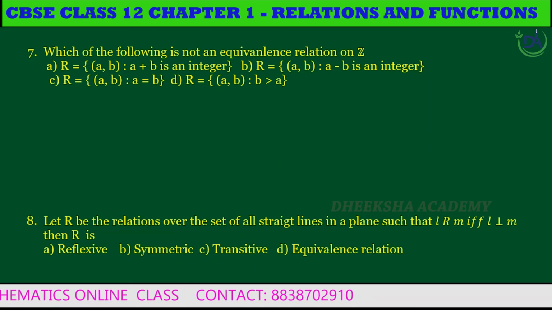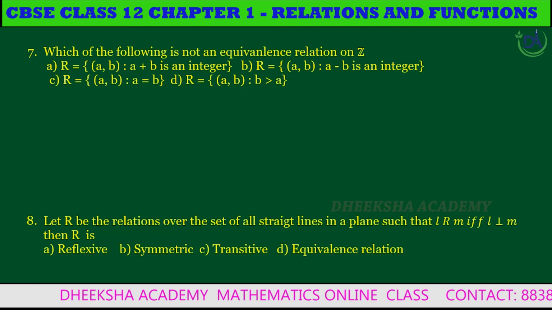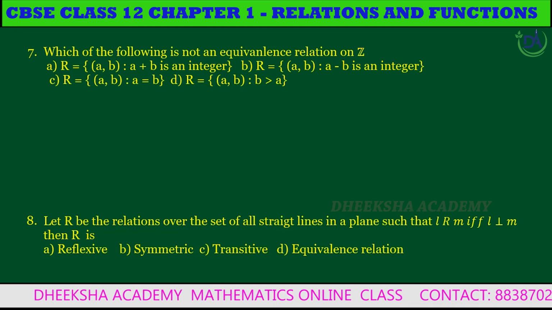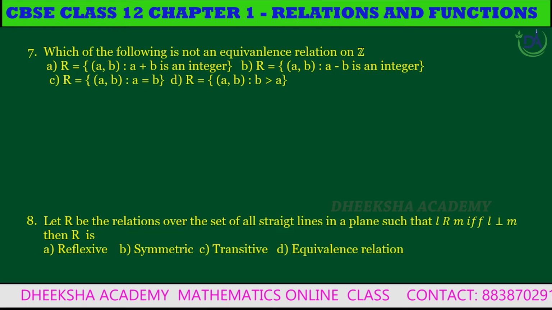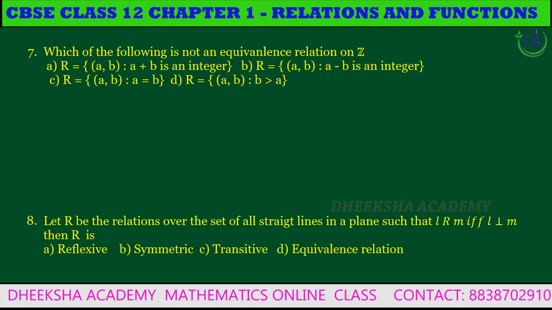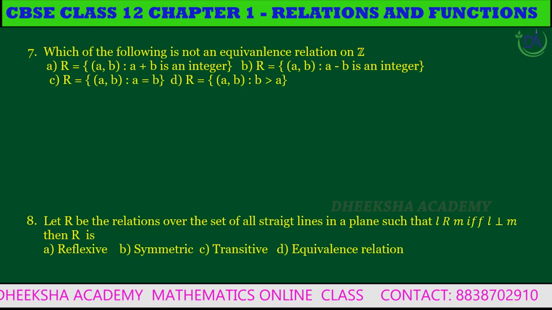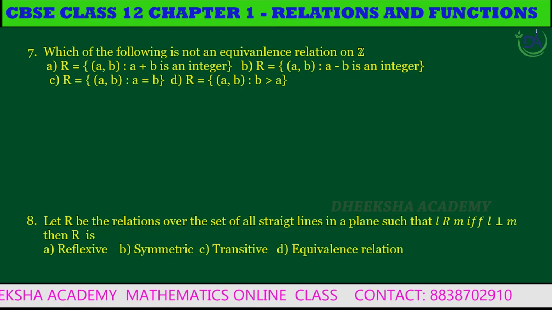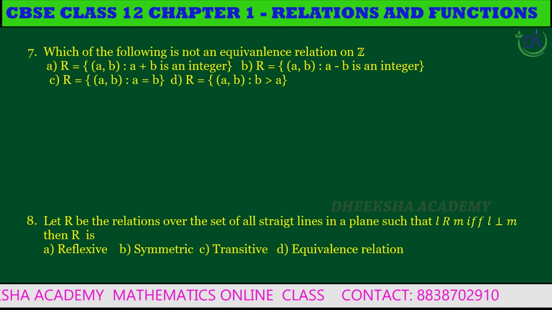Seventh question. Which of the following is not an equivalence relation on Z, the set of all integers? Option A: R equal to the set of all (a, b) such that a plus b is an integer. B: R equal to the set of all (a, b) such that a minus b is an integer. C: R is equal to the set of all (a, b) such that a is equal to b. D: R equal to the set of all (a, b) such that b greater than a.